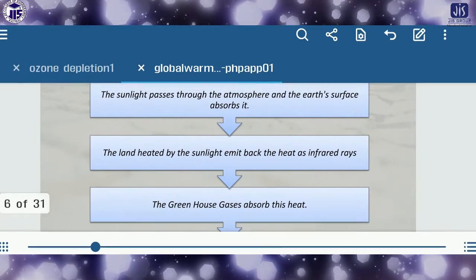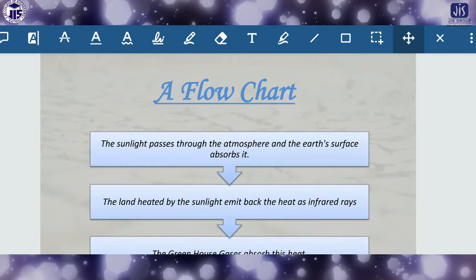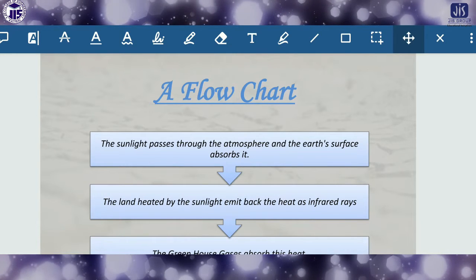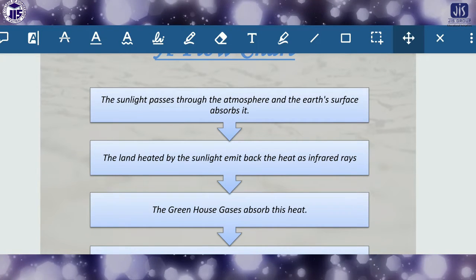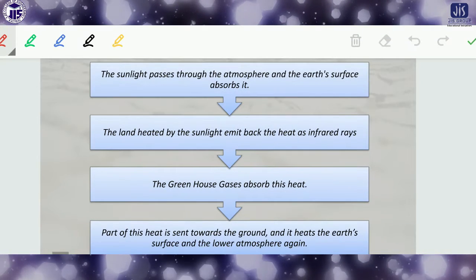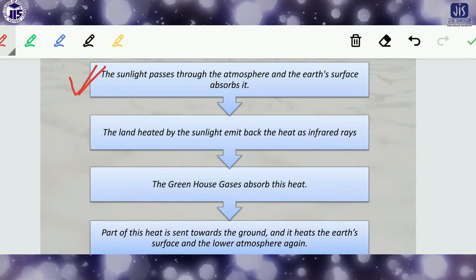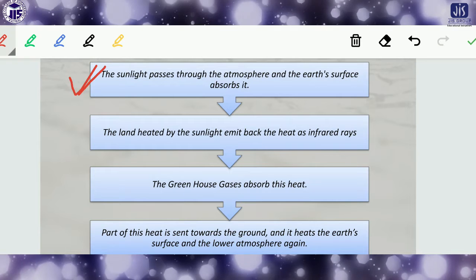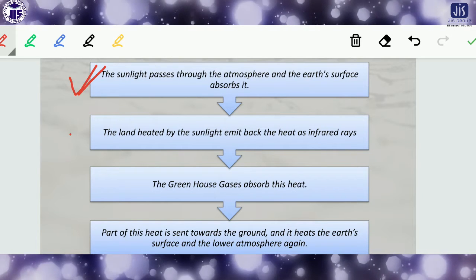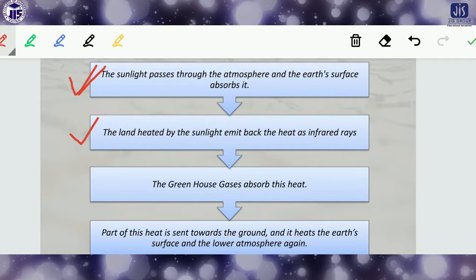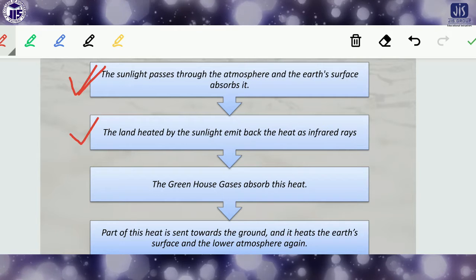So now this is the flow chart showing what the role of the greenhouse gas is, or what its adverse effects are. First of all, look here: the sunlight passes through the atmosphere and the earth surface absorbs it. This is the first step. Second, the land heated by the sunlight emits the heat back as infrared rays. So this is the second step.